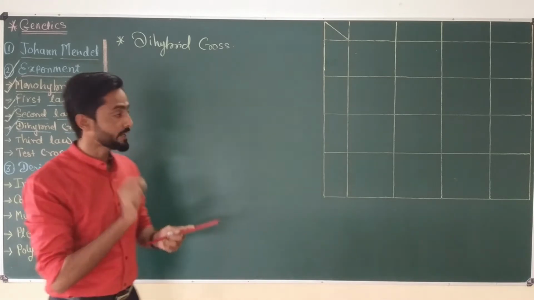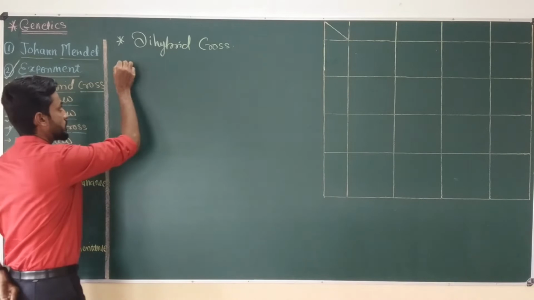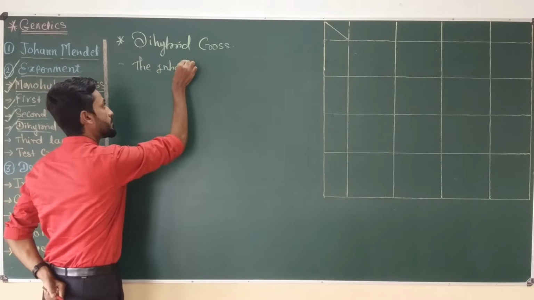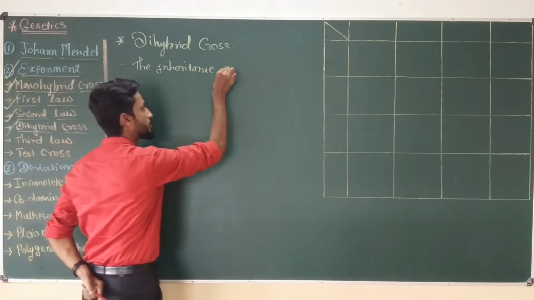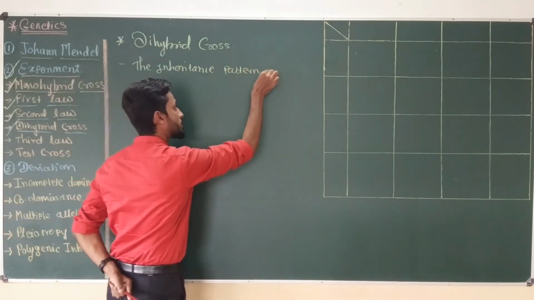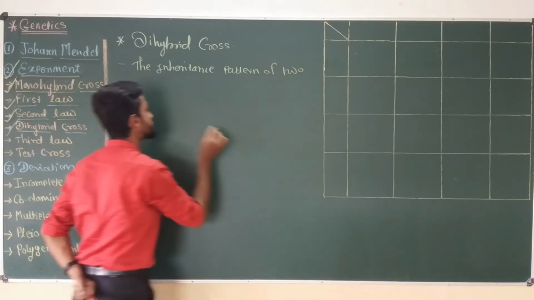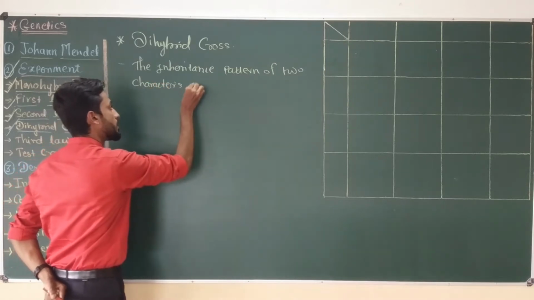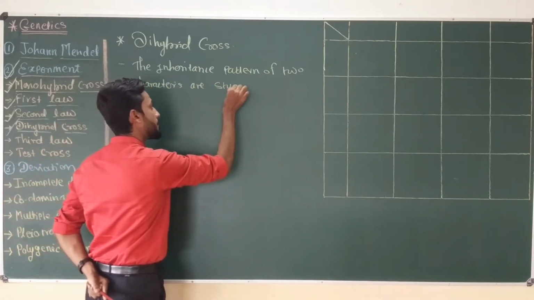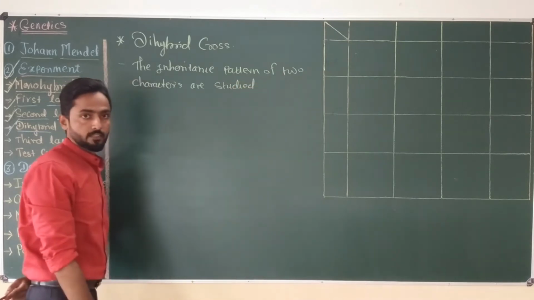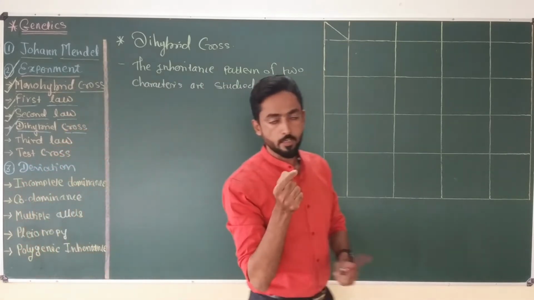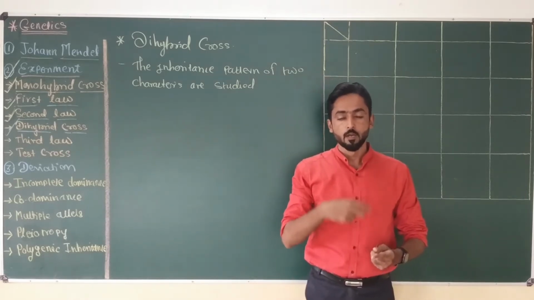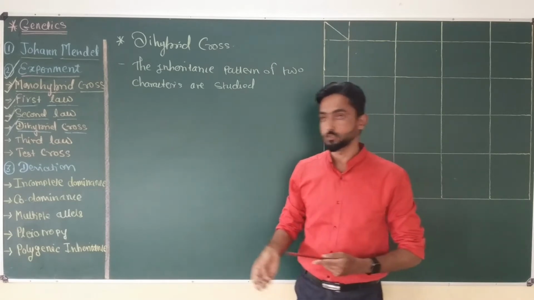Now in the case of the dihybrid cross, the inheritance pattern of two characters is studied simultaneously. It is the type of cross in which the inheritance pattern of two pairs of characters is studied from one generation to the next generation.